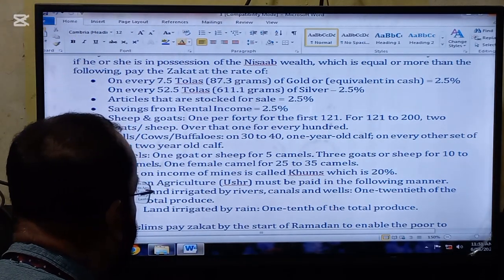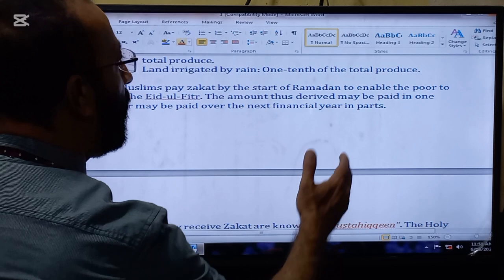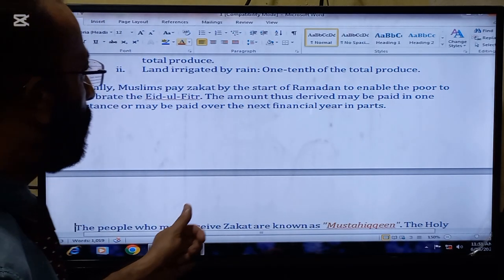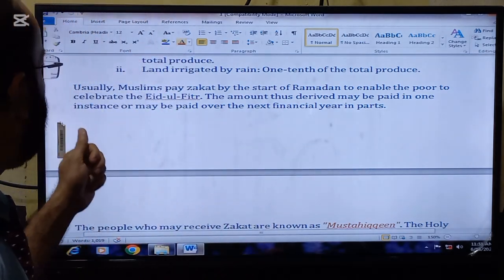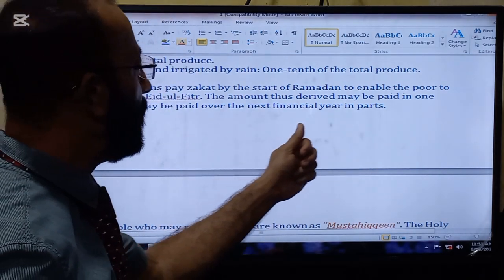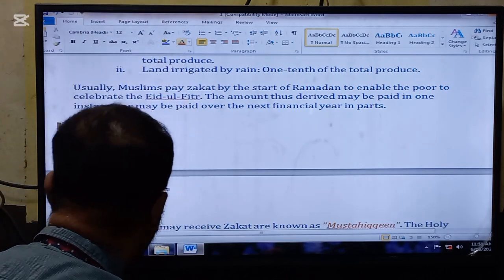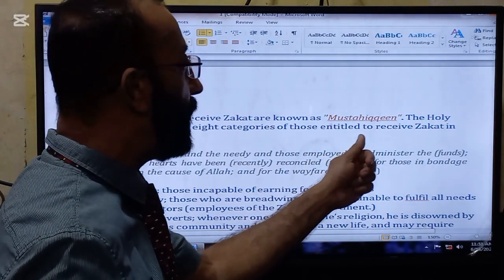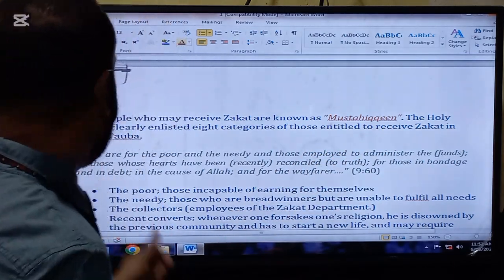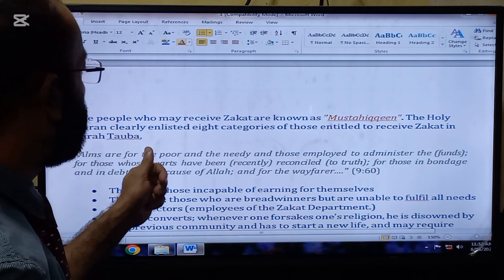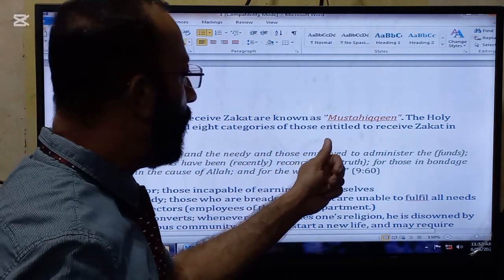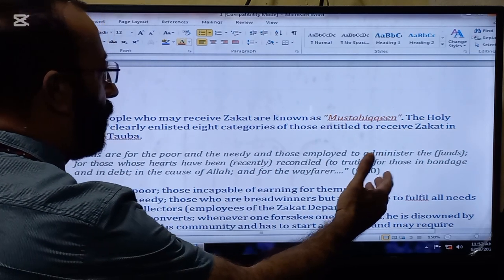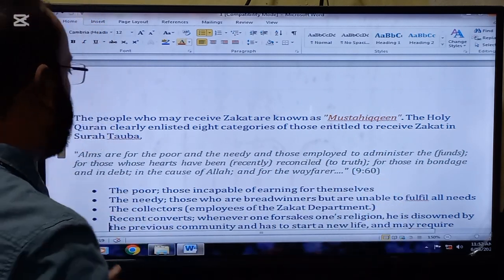Usually, Muslims pay zakat by the start of Ramadan to enable the poor to celebrate Eid al-Fitr. The amount thus derived may be paid in one instance or may be paid in parts over the next financial year. The people who may receive zakat are known as mustahqeen. The Holy Quran clearly enlists 8 categories of those entitled to receive zakat in Surah Tawbah. So these are the persons to whom zakat is paid.